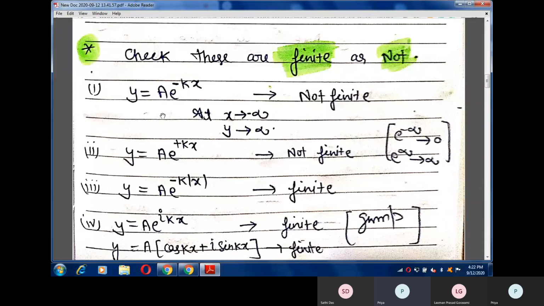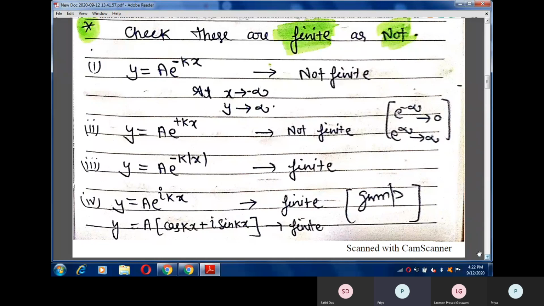So this function will never represent any quantum mechanical system, because it does not satisfy one of the properties. In the same way, the second example is y equals A e raised to the power plus kx. This wave function will give the value of y to be infinity at x equals plus infinity.